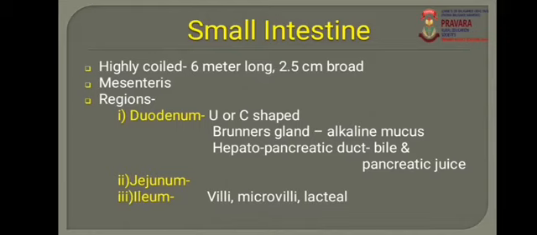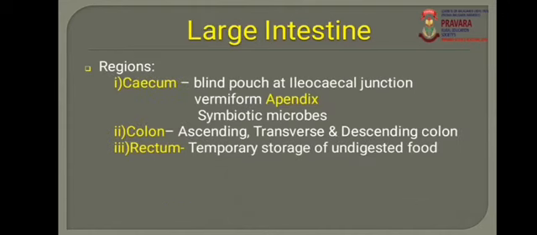Next, the duodenum is a secretory region of the small intestine, meaning there is a specialized gland, Brunner's glands, present in the duodenum, and these secrete alkaline mucus. Then the second region of the small intestine is the jejunum, the middle region of the small intestine, and the third region is the ileum. In the ileum there is a presence of villi, microvilli and lacteal. The ileum leads into the large intestine.